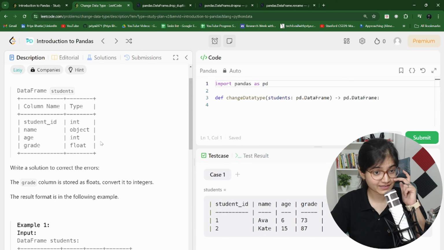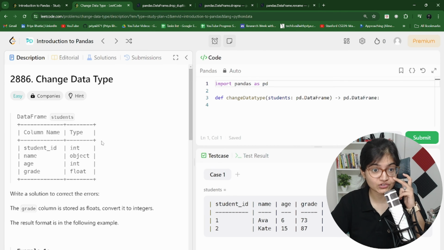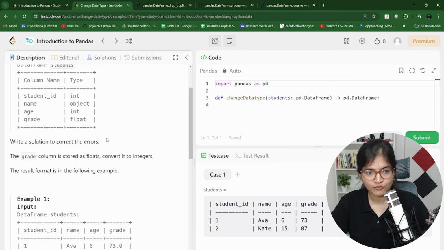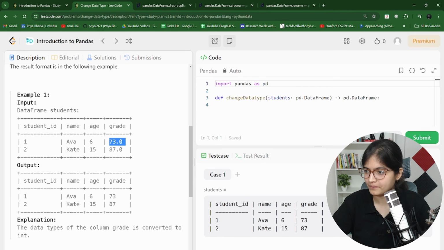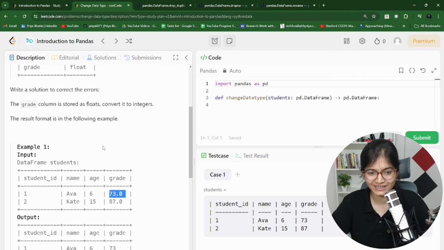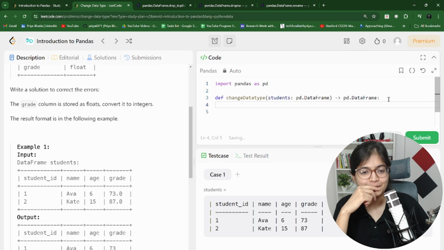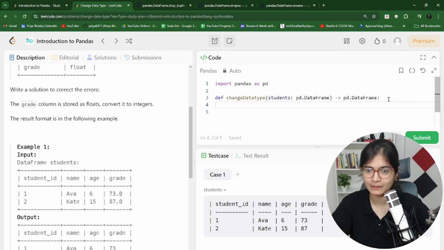Let's move to the next important, interesting question, that is to change the data type. This is one of the very widely used functions which you are going to use in your daily work, right? For example, here they have provided us a grade column, and they are asking us to convert that grade column from float to integer. Okay. As far as I remember, we have one function by the name of astype. So maybe that will be helpful here.